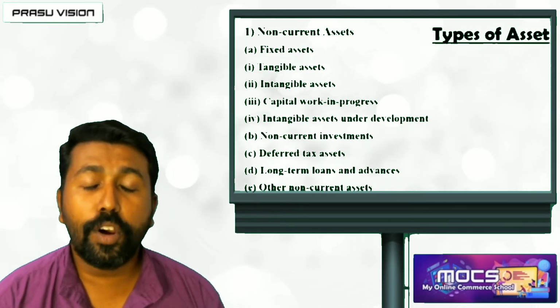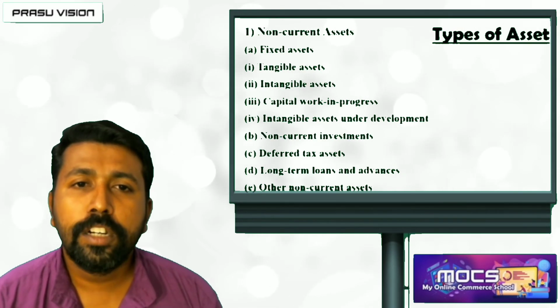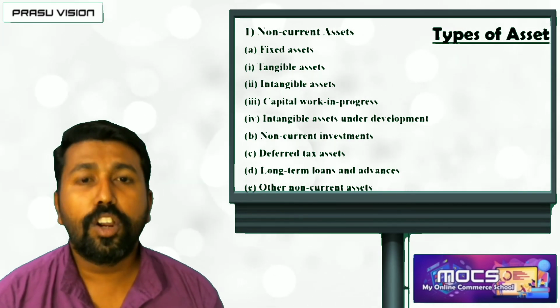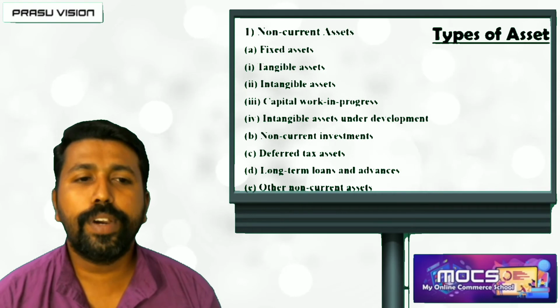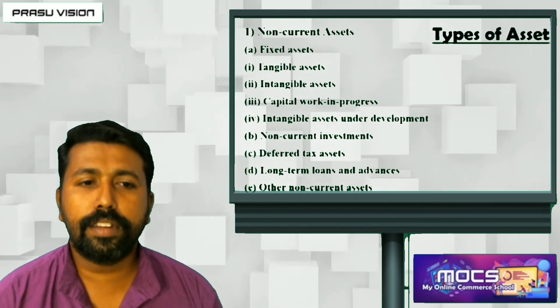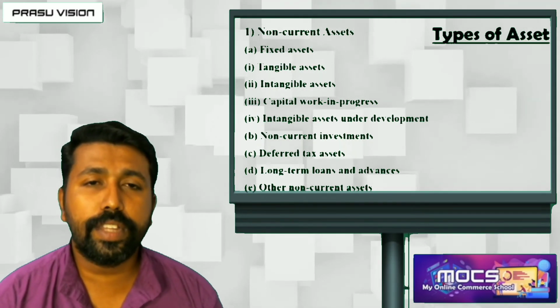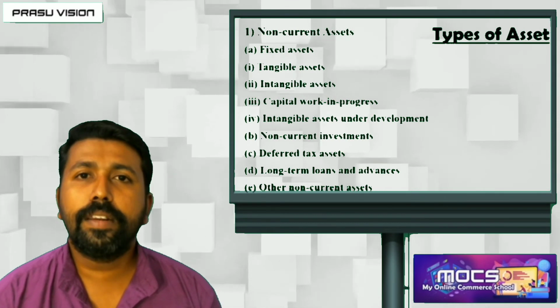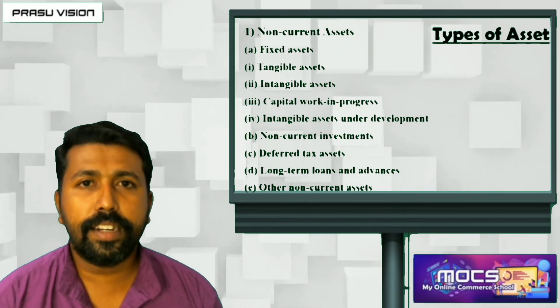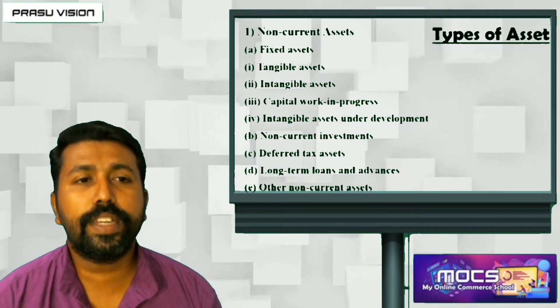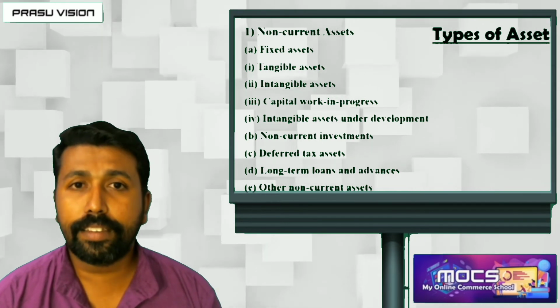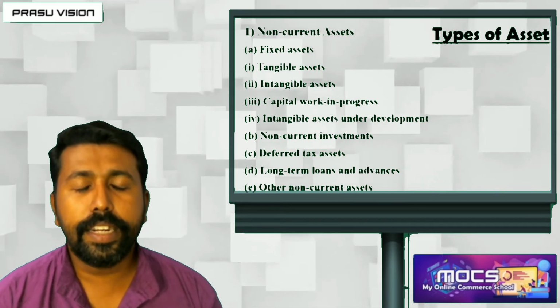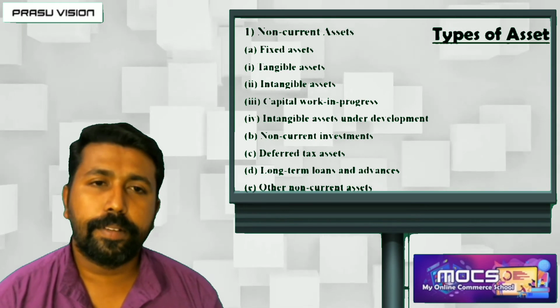The loan amount given by the firm to outsiders is known as long-term loans and advances. And other non-current assets are also there. So remember, this is the explanation, the classification of non-current asset under the major heading asset.